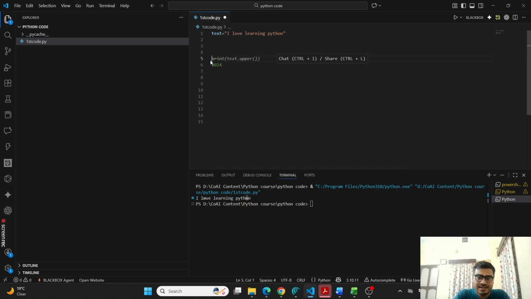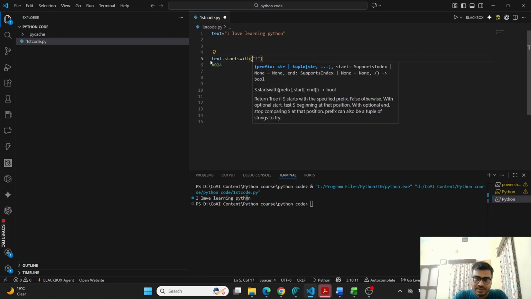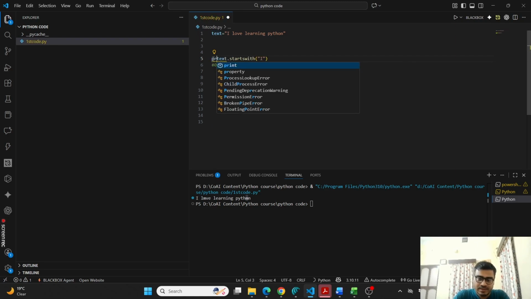I have this text, right? If I want to know what letter it is starting with, text dot startswith I, suppose. Okay, and if I just print it,